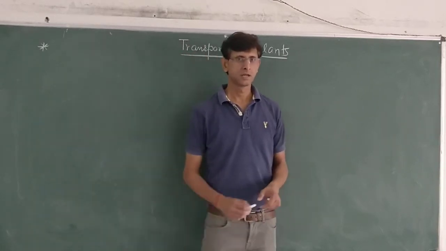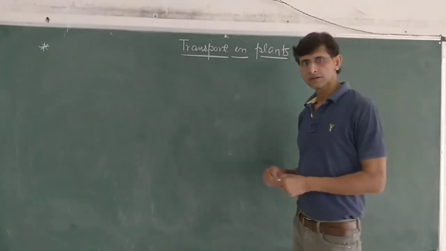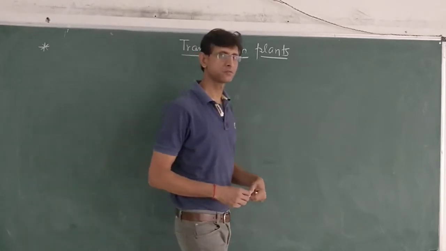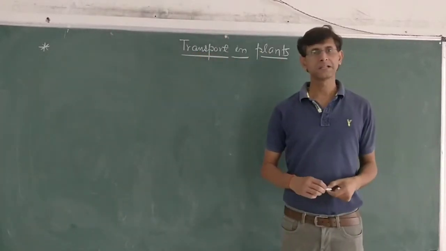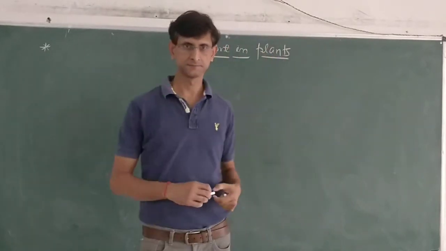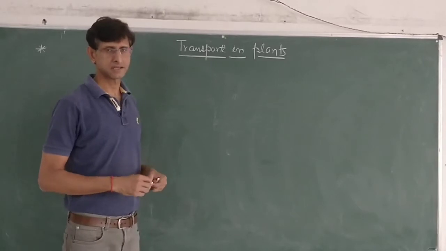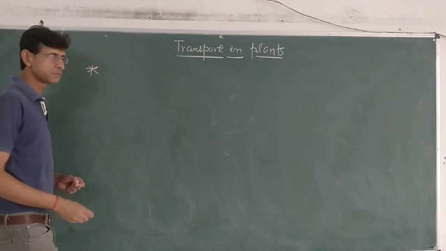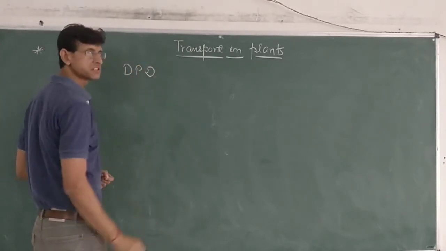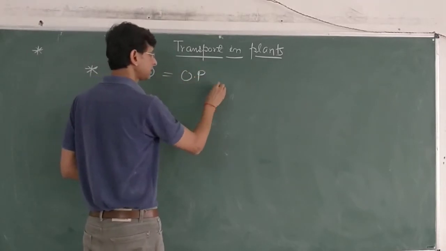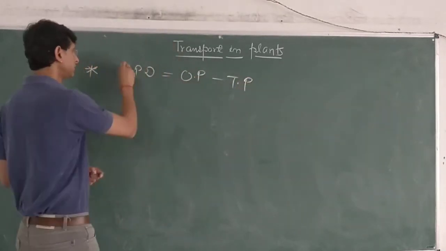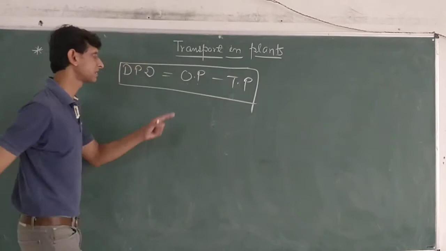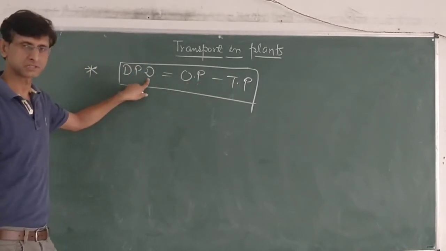Hello friends, in the last video lecture we discussed transport in plants, and the discussion was about the relation between different types of pressures. Today we will discuss the concept of potential. In the last lecture we discussed the relation between diffusion pressure deficit, osmotic pressure and turgor pressure, and we saw that the difference between osmotic pressure and turgor pressure depicts the diffusion pressure deficit.